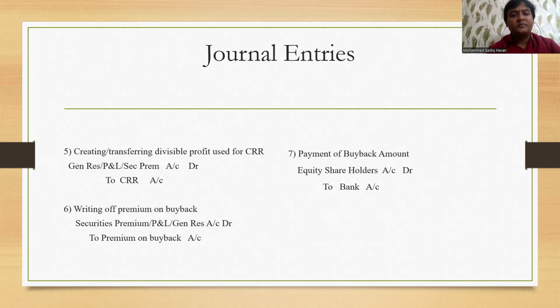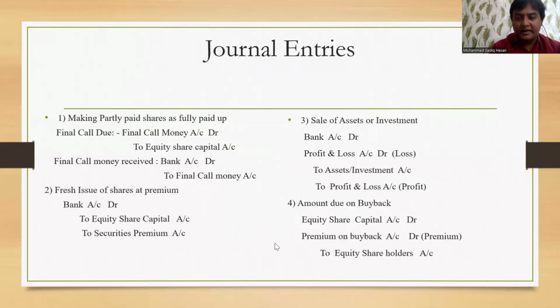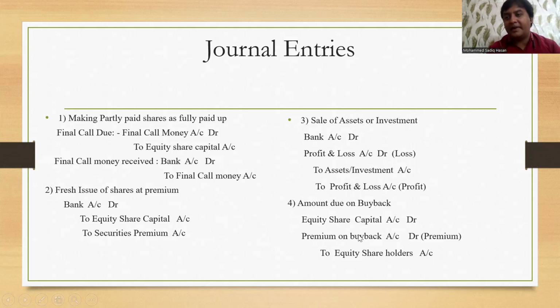Okay, after going for a fresh issue, after using your profits and all, then you also have to see the premium part, whatever extra amount you are supposed to pay to the equity shareholder in the form of premium. That amount has to be adjusted. In the previous case, if you just see the previous part, the premium on buyback amount was debited. Now you have to adjust it, you want to write it off. So it is going to change the side and come on the credit side.